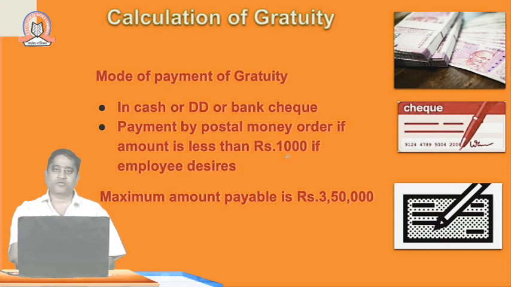It can also be made through postal money order if the amount of gratuity is less than 1000 rupees, or if the employer desires that this form of payment be used. The maximum amount of gratuity payable as per law is rupees 3,50,000.